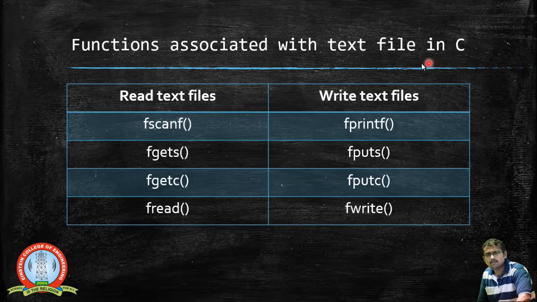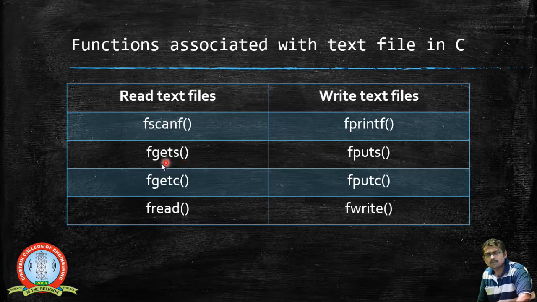We have a lot of file operations, and a lot of functions to be used when you want to perform those file operations. We are going to read the text files, and we have certain functions to write inside the text files. In case of reading a text file, we can use fscanf, and for writing into the text file, you can use fprintf, which means we are going to print inside the file. So reading from the file is fscanf, and writing inside the file is fprintf.